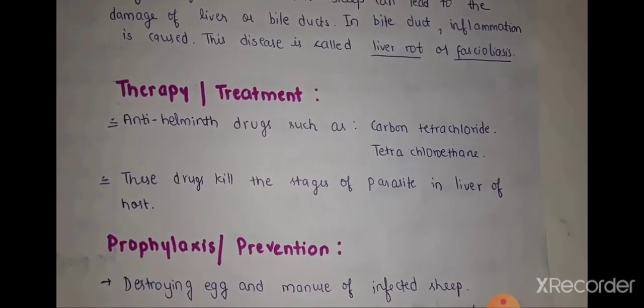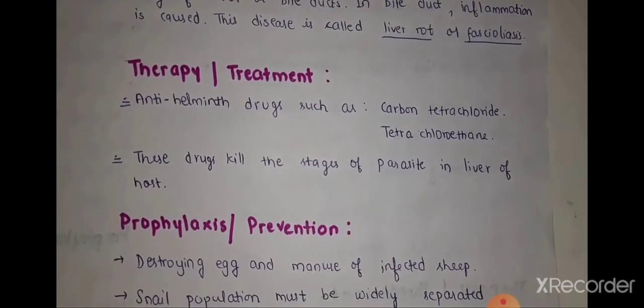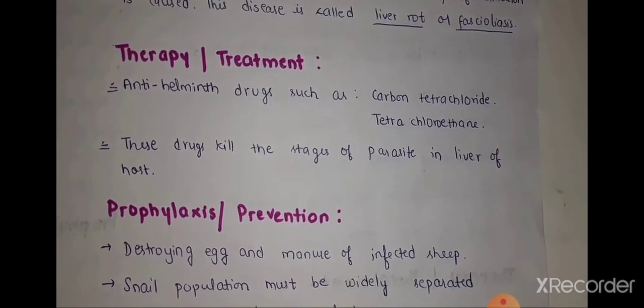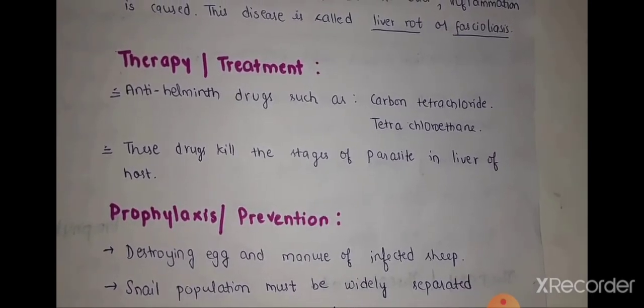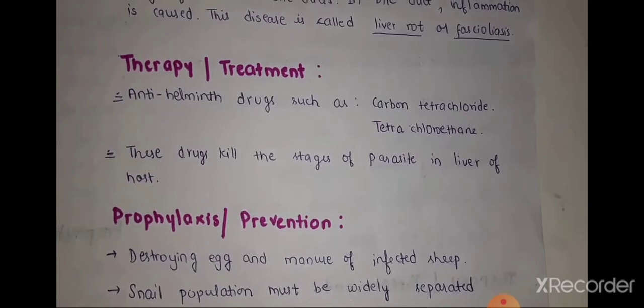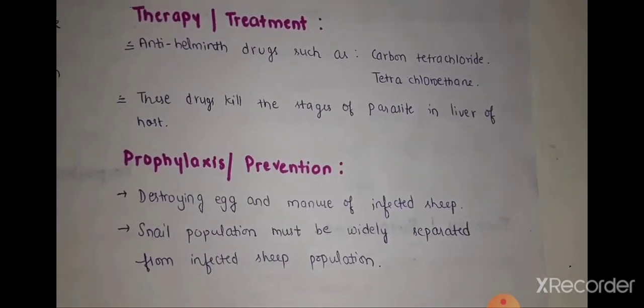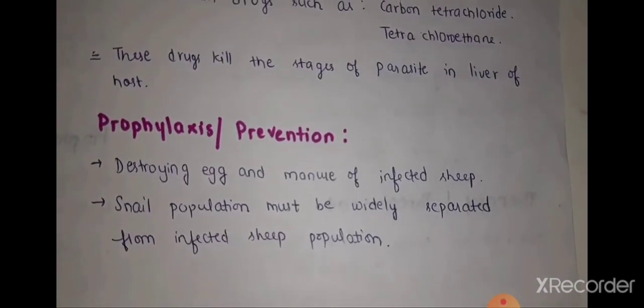Next, what is the treatment or therapy? There are anthelmintic drugs such as carbon tetrachloride and tetrachloroethane. These two drugs are used as treatment. Killing the stages of the parasite in the liver of the host is the best treatment.